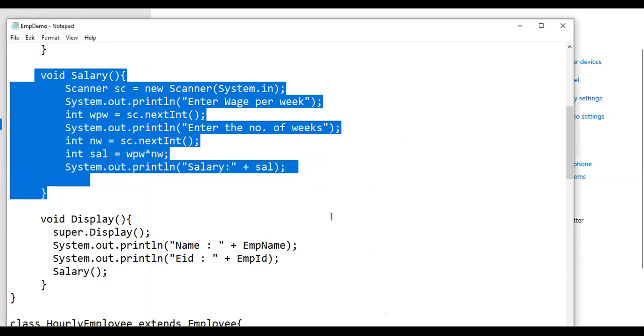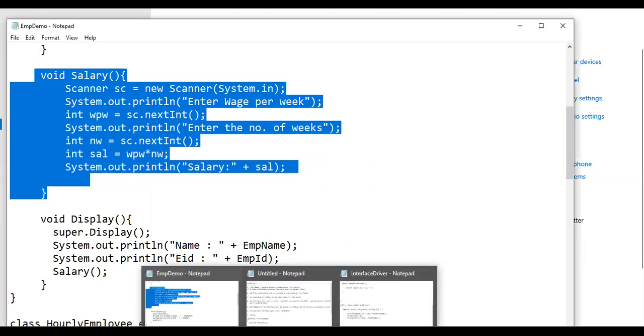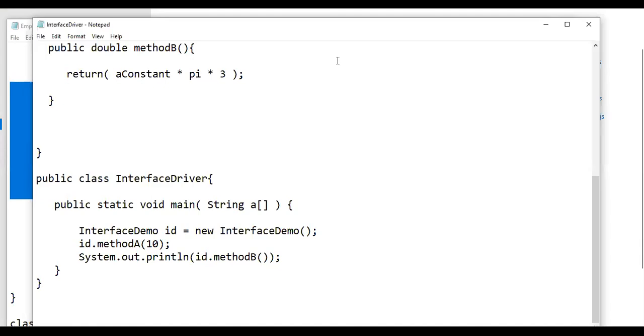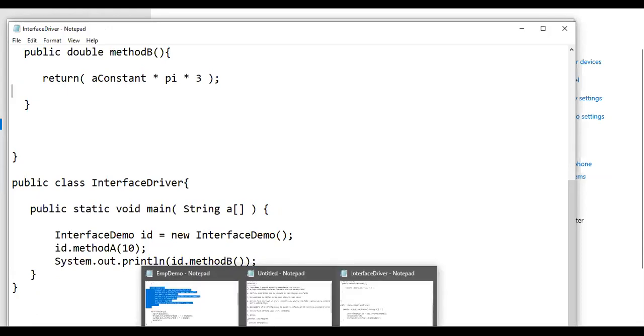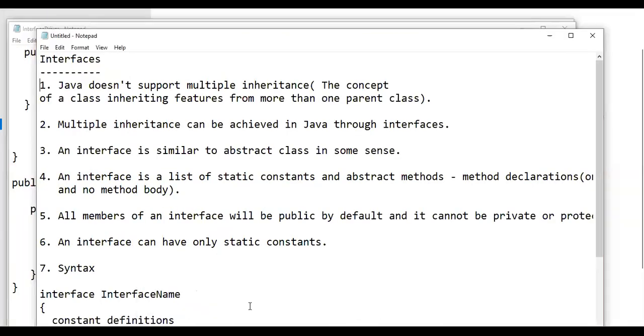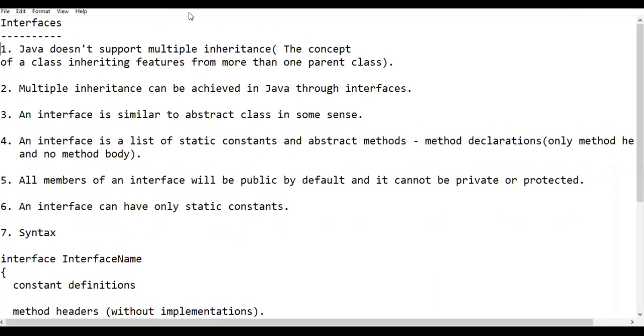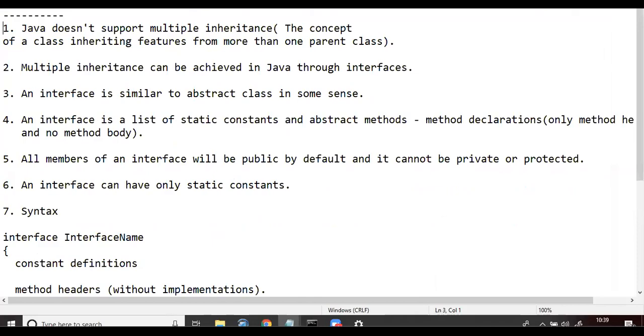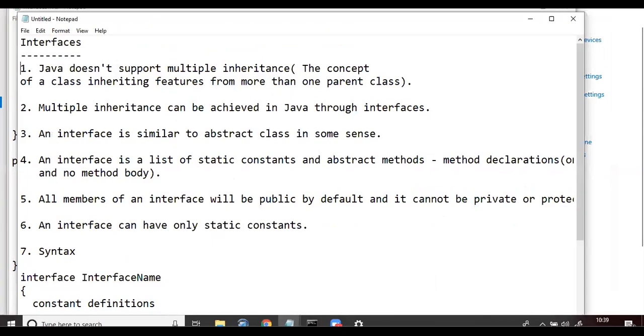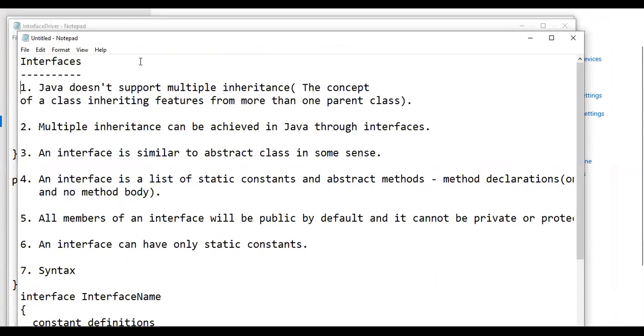So the topic to discuss in today's class is interfaces. So basically it is a continuation of abstract class. You can say that it is an extension of the topic abstract class. So before defining the interface, first let us discuss why we are discussing interface. I think that would be the right approach. So first we will discuss what is the need for interface.